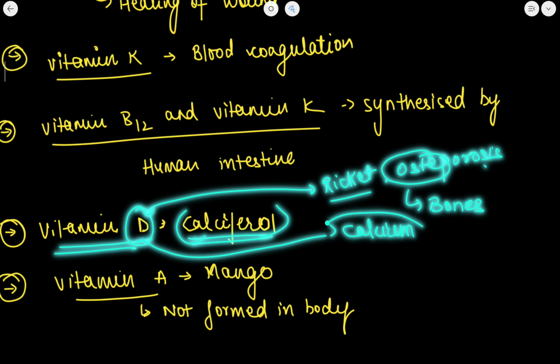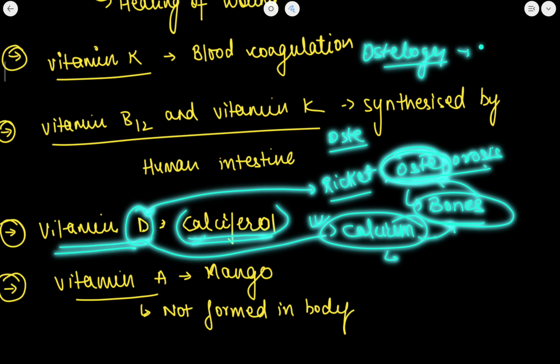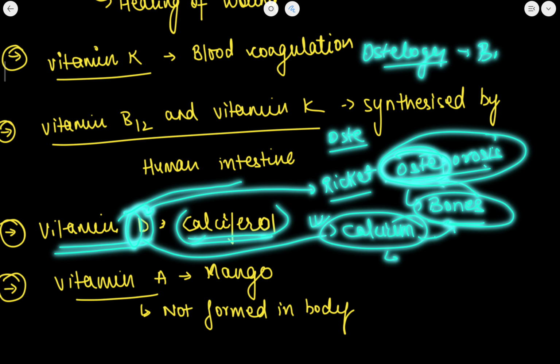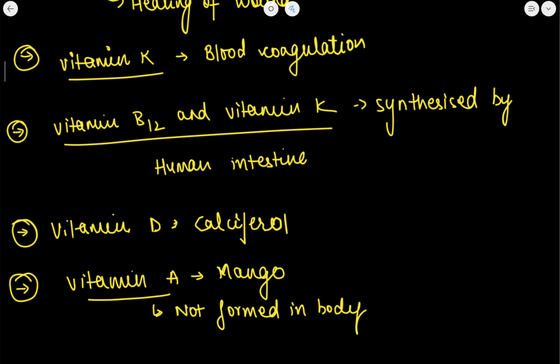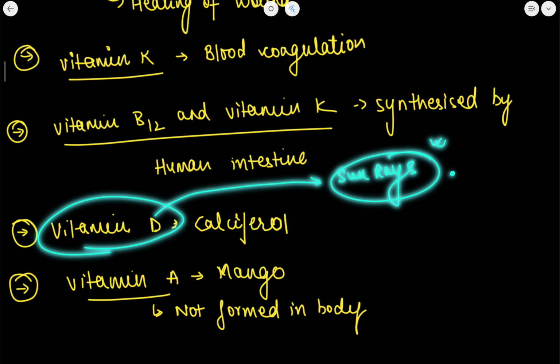So if there is lack of calcium in the body, obviously the bones will get affected, and these bones are known as oste. So the disease starting from oste, or osteology, if I tell you, this is a study of bones. So oste means bones, and vitamin D deficiency causes diseases that are related to bones. Now also the natural source of vitamin D is sun rays. So it is advised for the elder people, the old age people, to just walk around in the sun for around 20 to 25 minutes to get the maximum benefit from it.